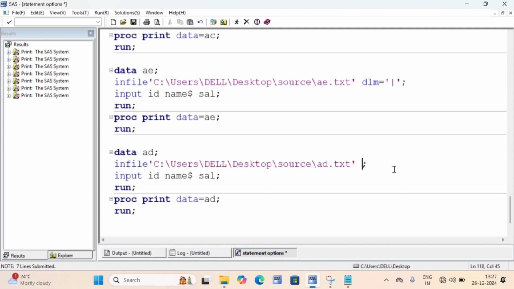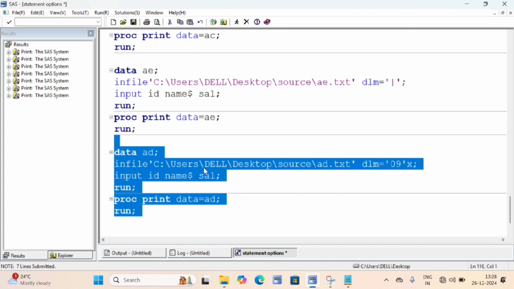So for that, this is an important delimited file, tab delimited file. For that, the interviewer may ask this important interview question. Okay, one important interview question is there: how to import a tab delimited file from outside to inside? Means you have to say that we will use DLM is equal to '09'x, with the single quotations and x also. Okay, this is your answer. I'll run this.